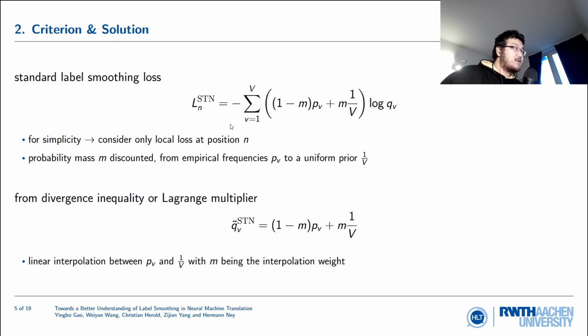All right, so this is the standard label smoothing loss. Notice the subscript n here. So essentially it's a local loss. We omit the outer summation over the tokens as well as the average. Looks like a cross entropy. The only difference is that in the p log q formulation, the p is replaced with a linear interpolation between p_v and 1 over V, controlled by the linear interpolation weight m. Now people already know that the solution to this problem is simply the linear interpolation again. One can either use the divergence inequality or the Lagrange multiplier method to obtain this.